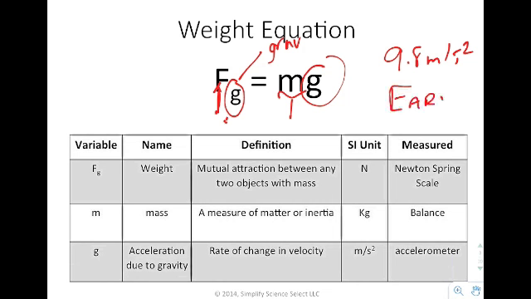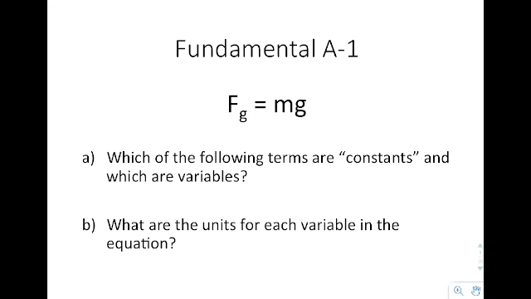Now, if you're not on Earth, you can't use that number 9.8, but everything that we do in this class should be on Earth. Now, this question says, which of the following are considered to be constants and which are variables? So the first one is weight and mass are considered to be variables because you can change the mass and the weight will change as a result. In this particular formula, we're going to say that g is a constant because we're going to assume that it's on Earth. Okay, now if we change that assumption, we can say that this g is a variable as well, but everything that we deal with is going to be on Earth.